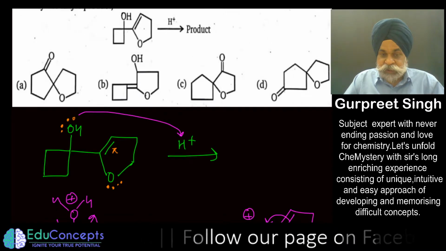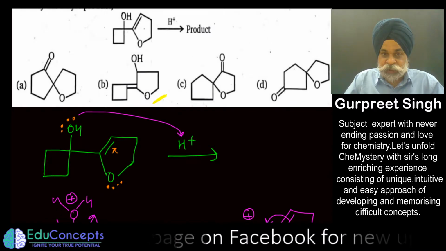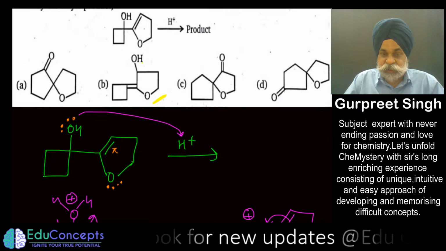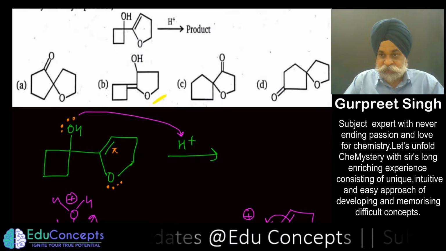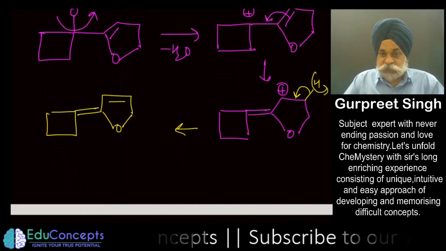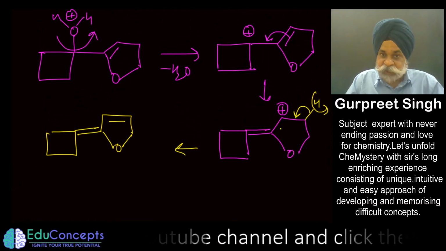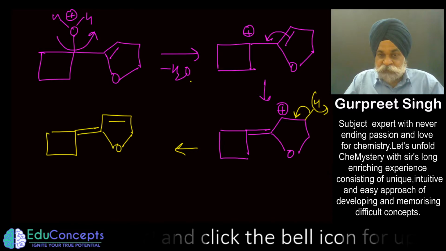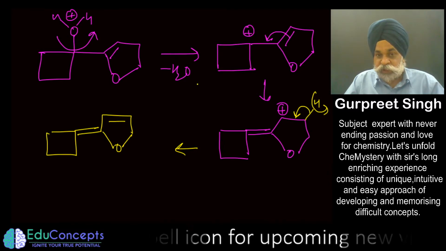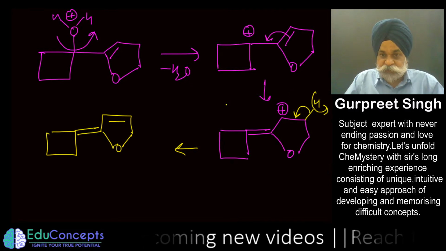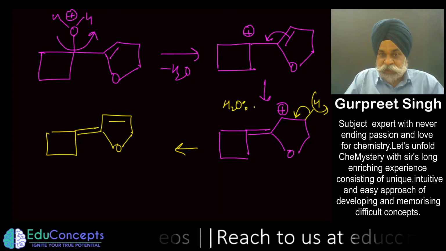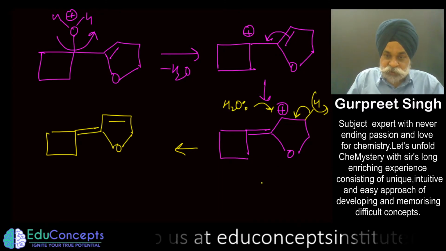No, we are not seeing it. In this option you are seeing that there is an OH group attached here, so that is not the point, and we shall not be getting that. Or they may have thought it this way, that the water which is drawn out attacks this one, and then it undergoes deprotonation.